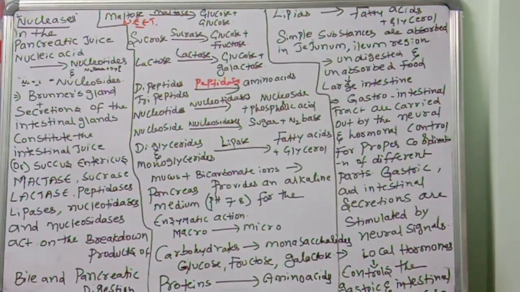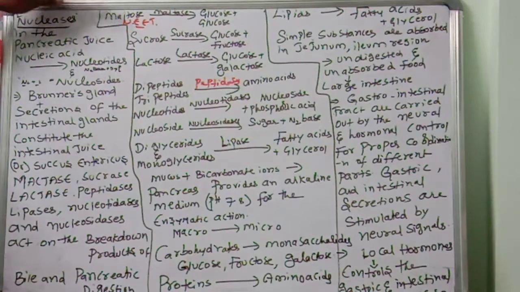So what are those? Once again, listen carefully. Brunner's gland, secretions of intestinal glands constitute the intestinal juice or succus entericus. The succus entericus consists of what? Maltase, sucrase, lactase, peptidases, lipases, nucleotidases and nucleosidases. These all act on the breakdown products of bile and pancreatic digestion.